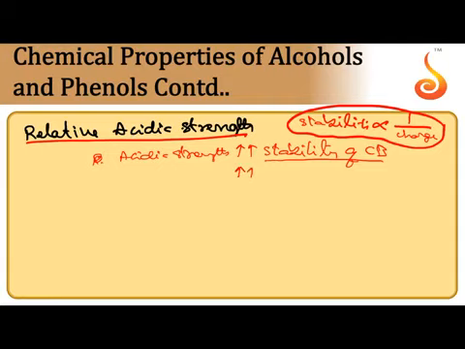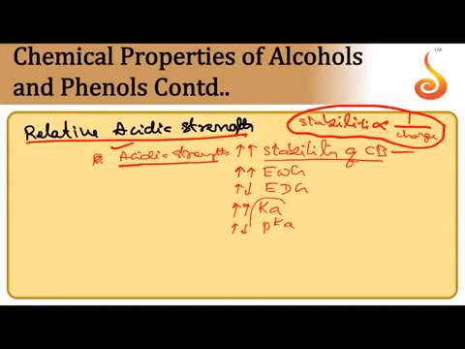So an electron withdrawing group can increase the stability of the conjugate base and can increase the acidic strength. So electron withdrawing groups and acidic strength are parallel to each other. Electron donating groups are anti-parallel to acidic strength. Acidic strength increases with Ka value and decreases with pKa value. These are the experimentally determined values.